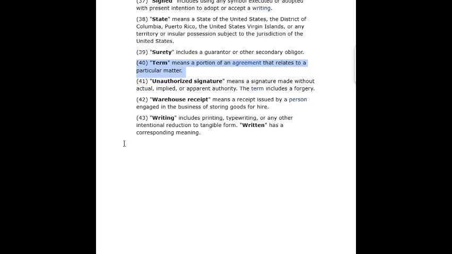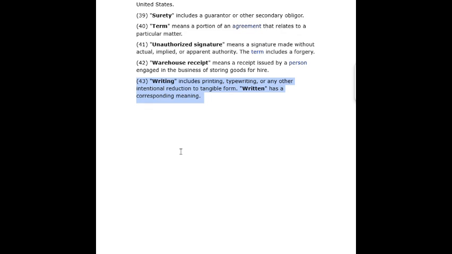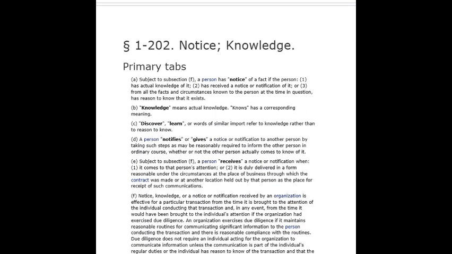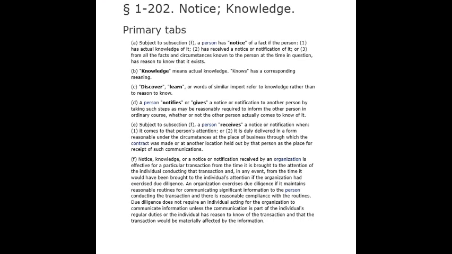38. State means a state of the United States, the District of Columbia, Puerto Rico, the United States Virgin Islands, or any territory or insular possession subject to the jurisdiction of the United States. 39. Surety includes a guarantor or other secondary obligor. 40. Term means a portion of an agreement that relates to a particular matter. 41. Unauthorized signature means a signature made without actual, implied, or apparent authority. The term includes a forgery. 42. Warehouse receipt means a receipt issued by a person engaged in the business of storing goods for hire. 43. Writing includes printing, typewriting, or any other intentional reduction to tangible form. Written has a corresponding meaning.